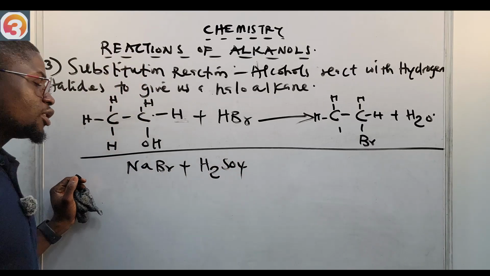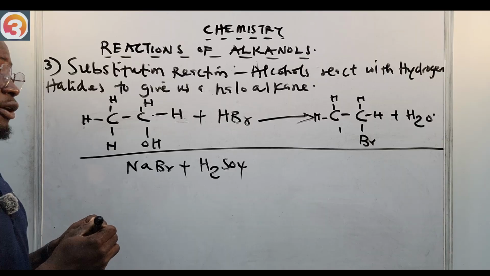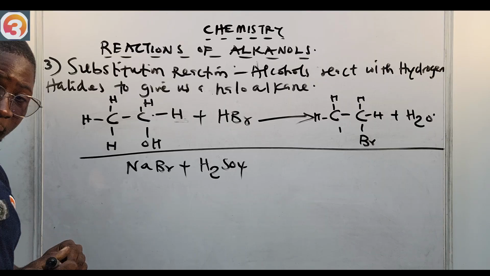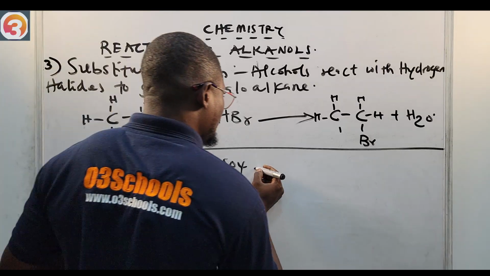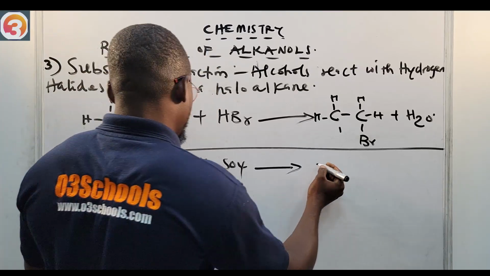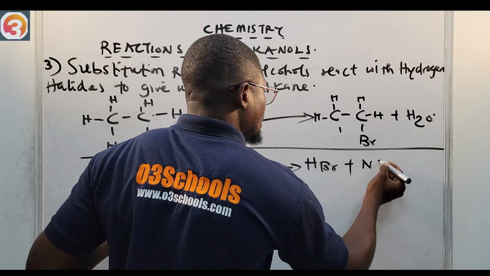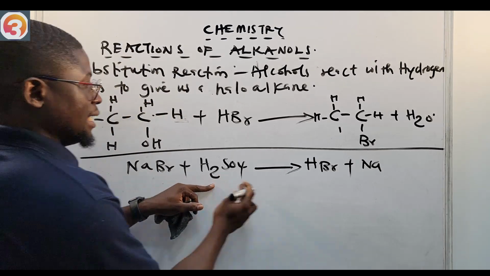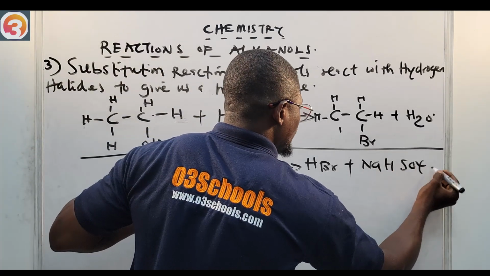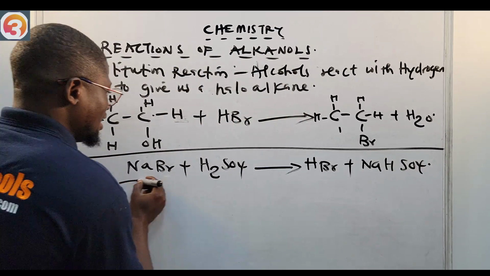H2SO4, which is concentrated tetraoxosulfuric acid. Okay, H2SO4. Then this will now give us our HBr, plus NaHSO4, though there's one H here that is left. This is the first step.